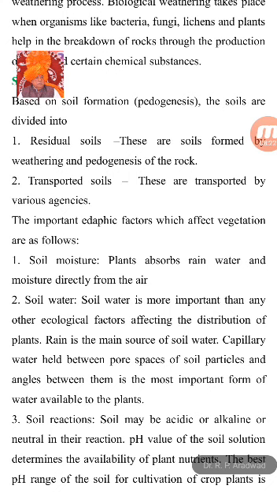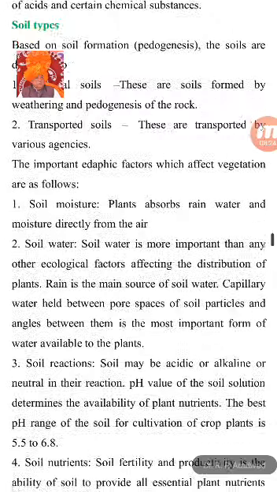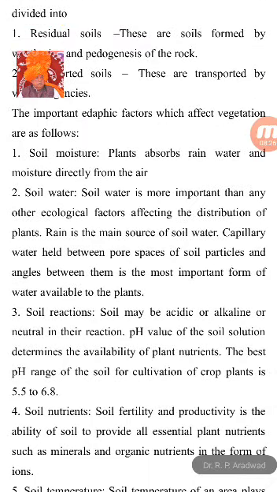First is soil moisture. Plants absorb rainwater and moisture. Soil moisture is the amount of water present in the soil, and it depends on what amount of water is absorbed by the soil.